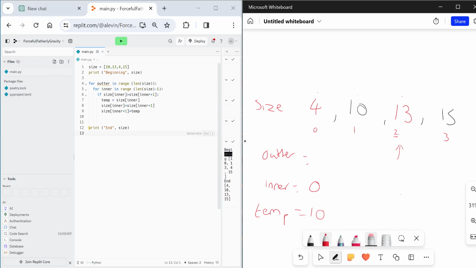So outer goes up by 1, we go through the whole situation again. There doesn't need to be a swap anymore. So have you noticed that we actually got it in order? But because outer is going to go the length of the array, that means 4 times, it's still going to keep going and going, even if we've got it in order. That is why it's inefficient. It's inefficient because once we've got it in order, the outer loop will still go the length of the array.